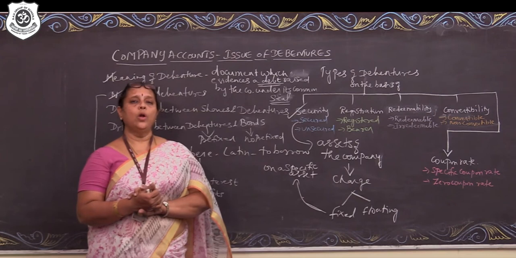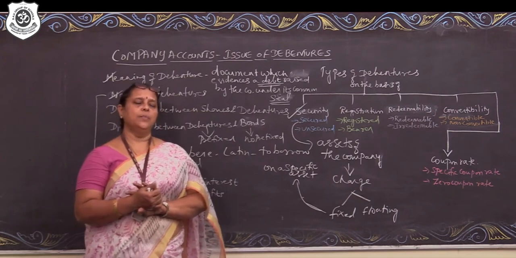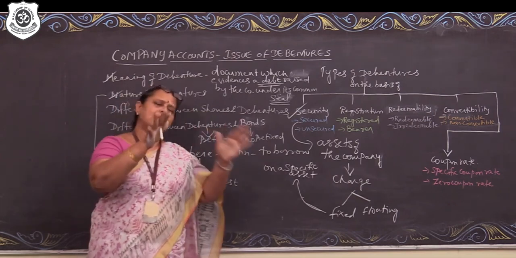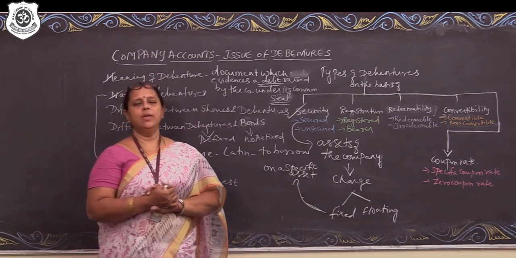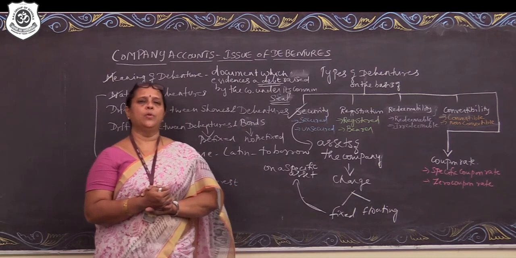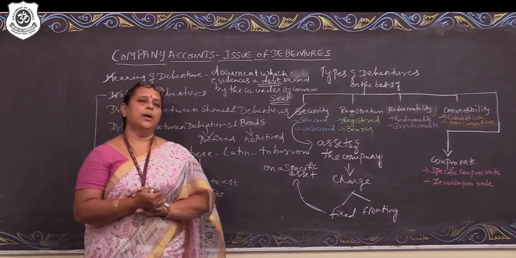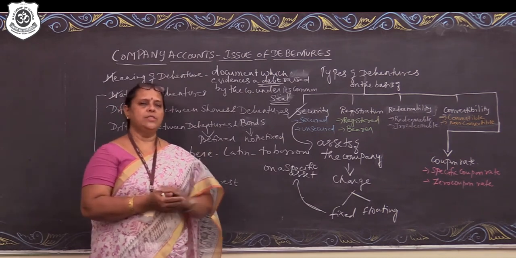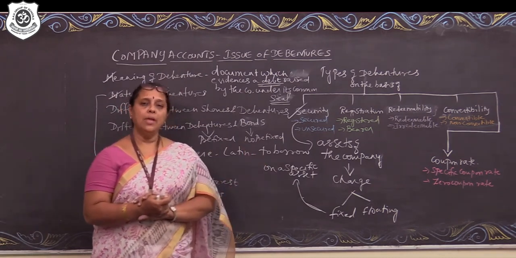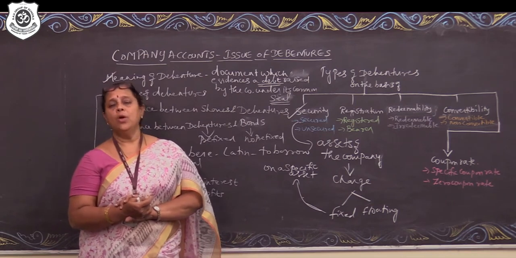So the company would want to avoid all these things. So the company creates a charge on the assets of the company. It doesn't say any particular asset. So in the event of non-payment of principal amount or the interest commitment, the company will realize any asset by which the particular segment of debentures can be settled. That is what is called as floating charge.